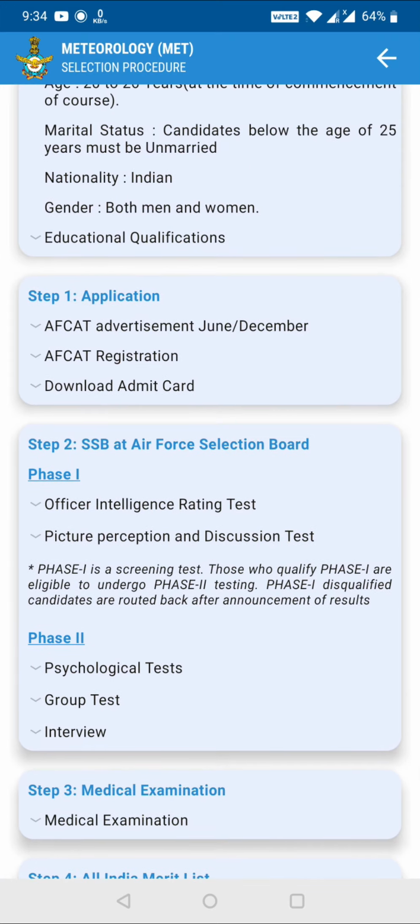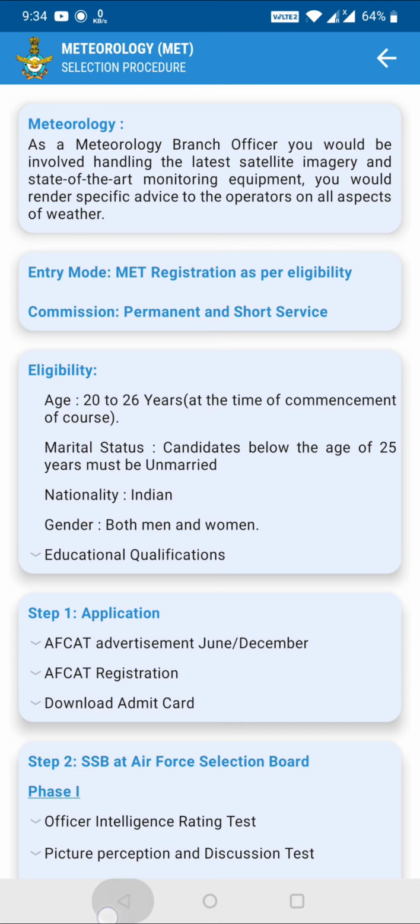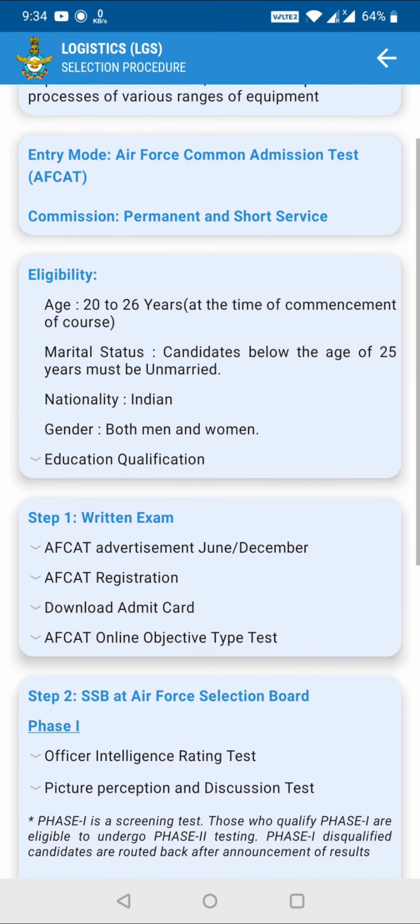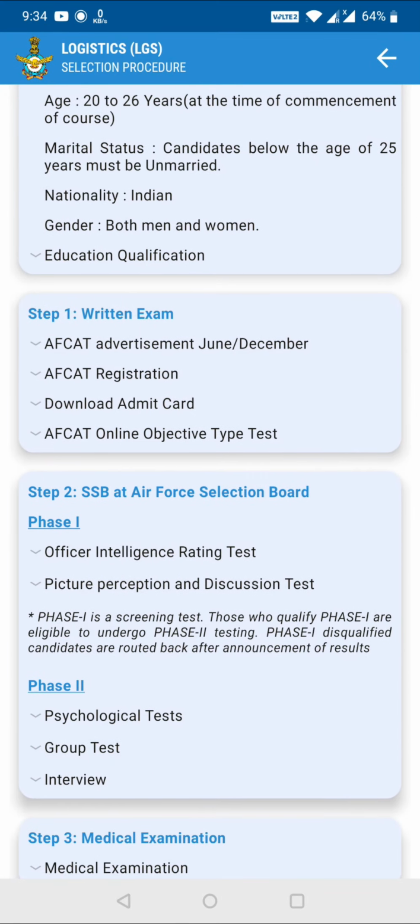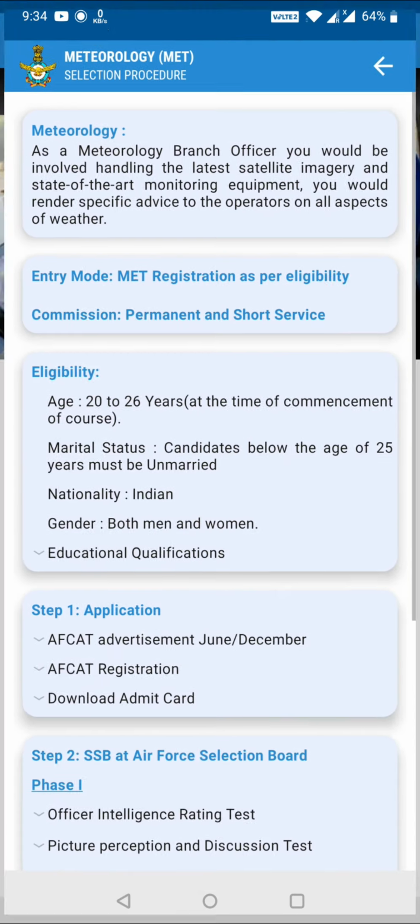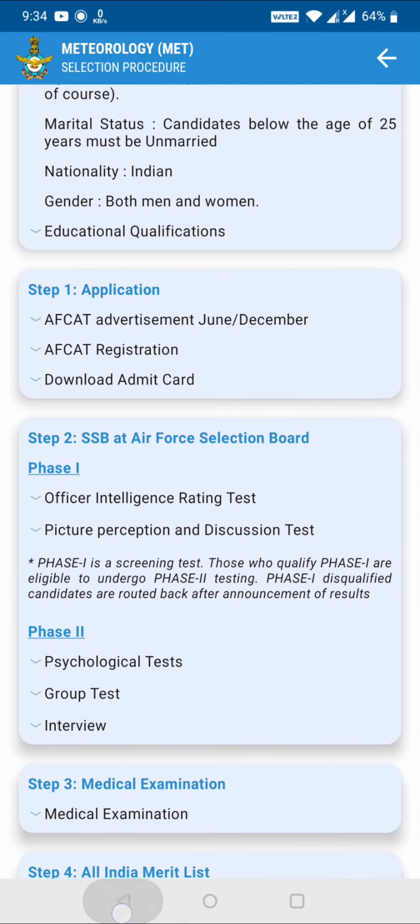So they have written over here, so AFCAT advertisement will be there. You have to register on AFCAT, download your admit card. Okay, and if you check over here in logistics, they have written AFCAT online objective test you have to give, but for meteorology you don't have to give. It will be directly called for SSB. So this is how they have given.